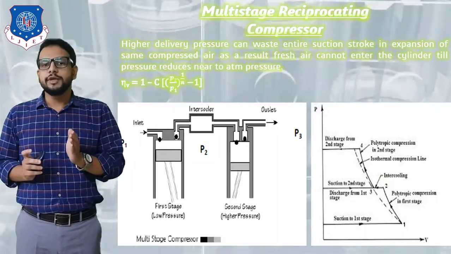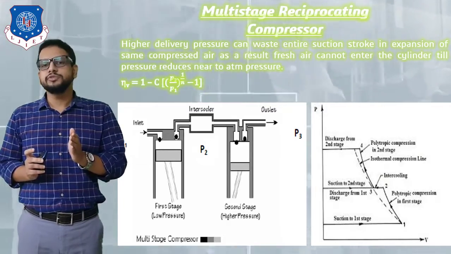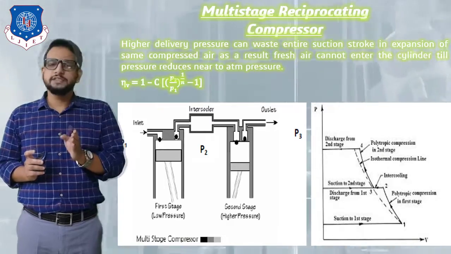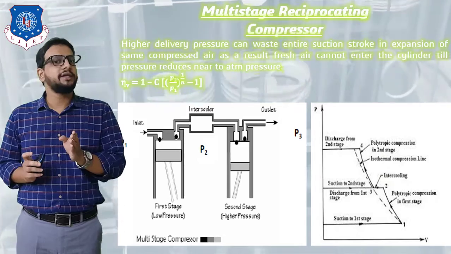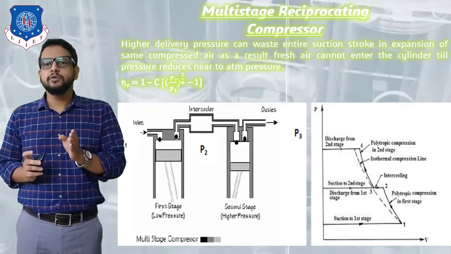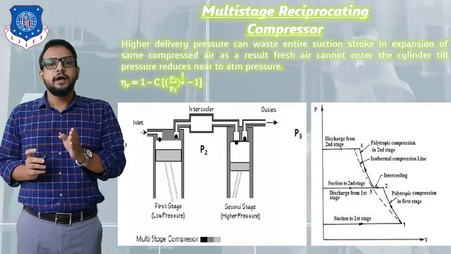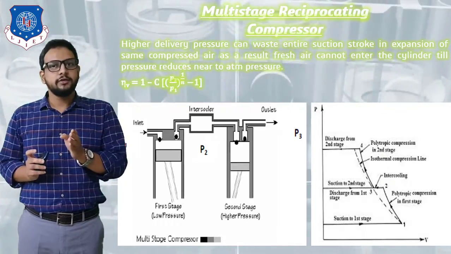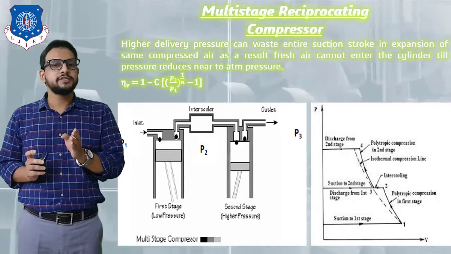On your screen you can see that I have shown two cylinders, and in between the two cylinders there is an intercooler placed. For example, my required pressure is P3. Let's say that P3 is equal to 10 bar, which I require, and the initial pressure P1 will be the pressure of atmospheric air which is going to enter into our first cylinder.